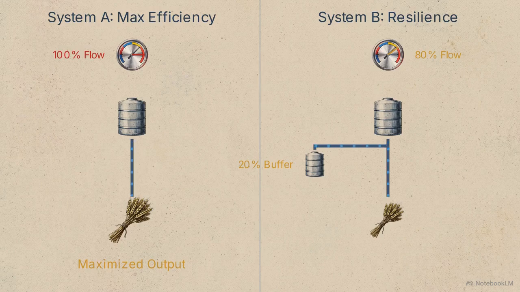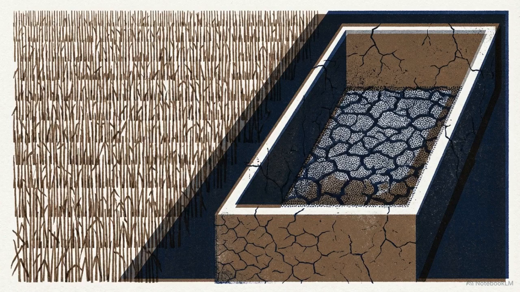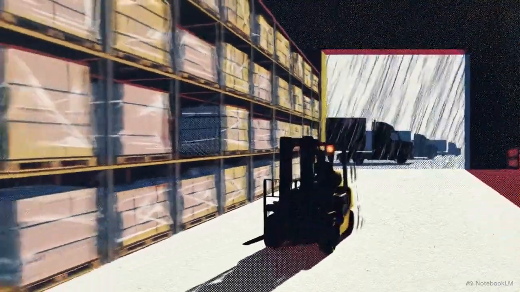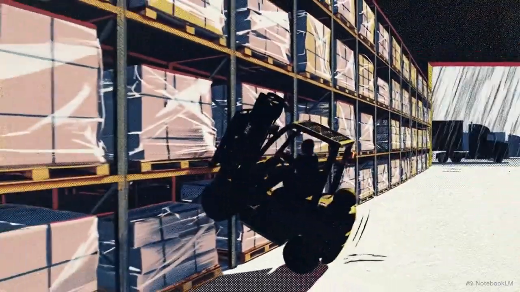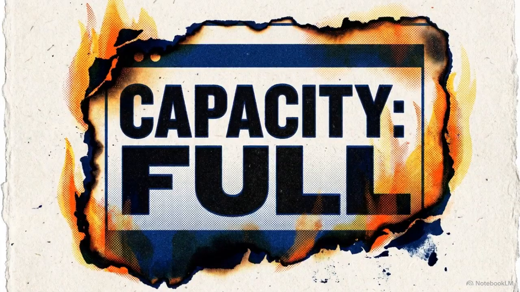A sudden environmental shock, like a heat wave, reveals the danger of that optimization. The left crop fails with no backup. The right system uses its buffer to survive. Maximizing the asset on the left carried a hidden opportunity cost, the total destruction of the organization's emergency buffer capacity. This principle applies throughout the chain. A warehouse filled to absolute capacity cannot accept diverted inventory during a logistics crisis. High utilization may look like efficiency in a report, but it acts as a fragility multiplier in the real world.